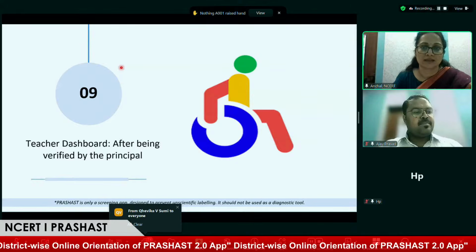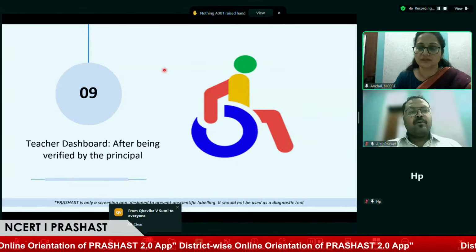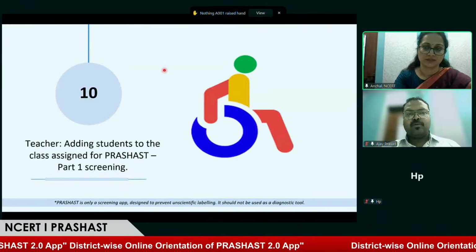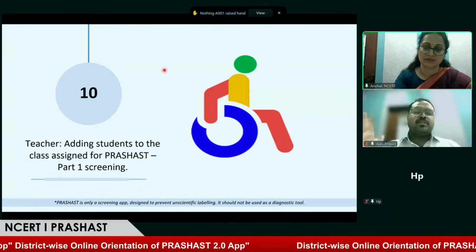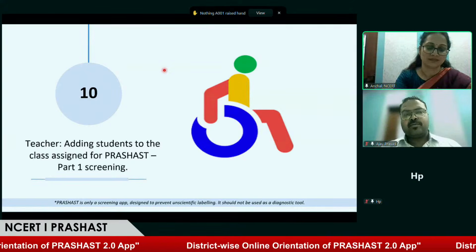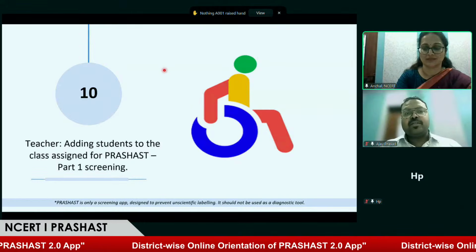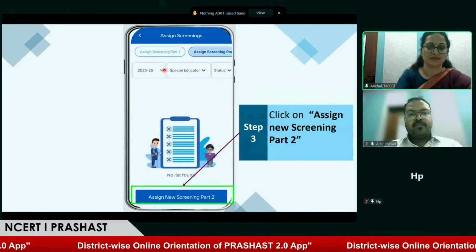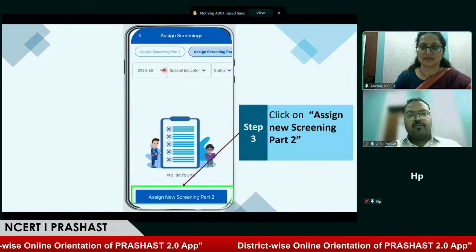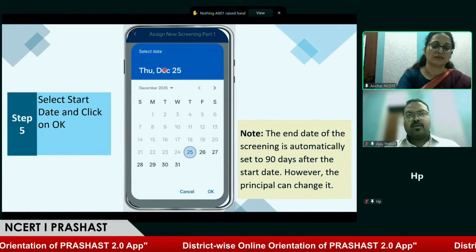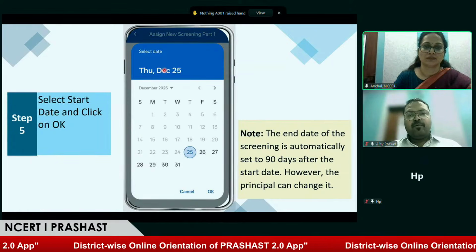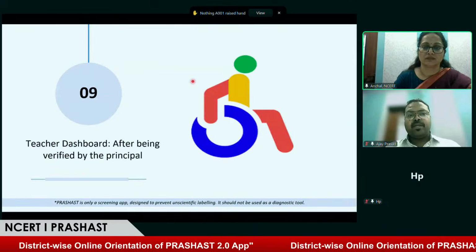So going forward, we'll be talking about how a teacher would be taking this process forward, because we have seen the screening has been assigned, teachers were approved and special educators were approved. Classes were assigned to the teacher and the special educator.